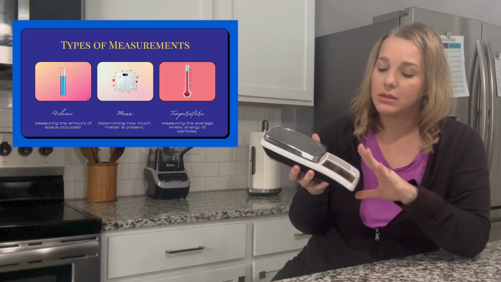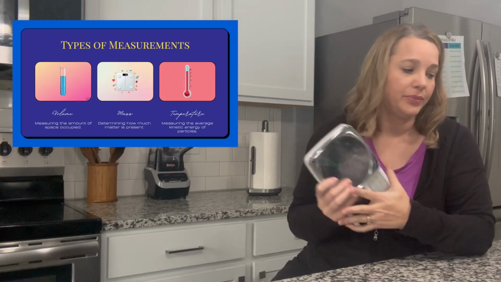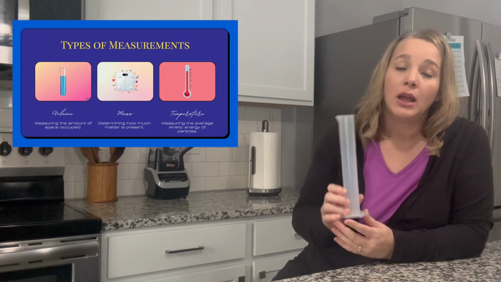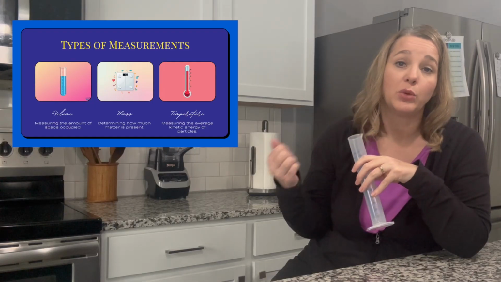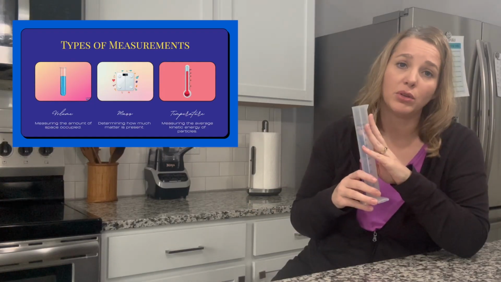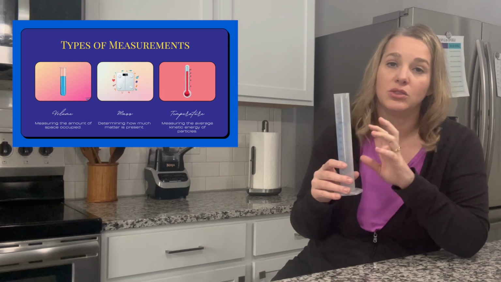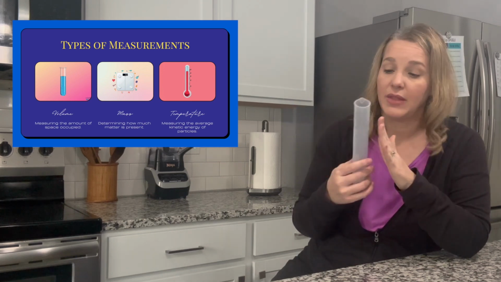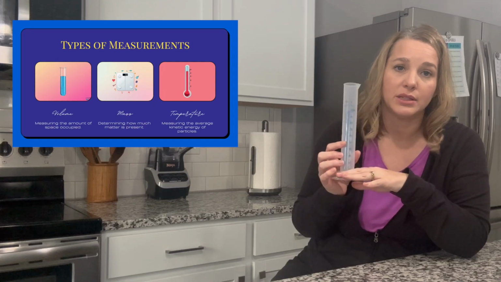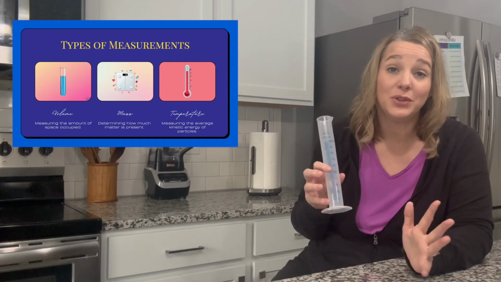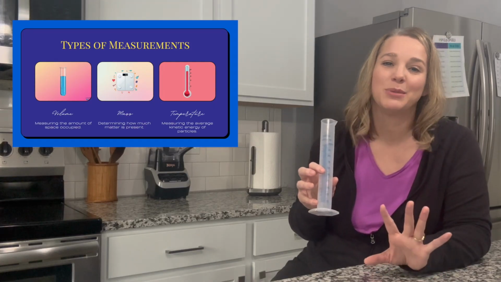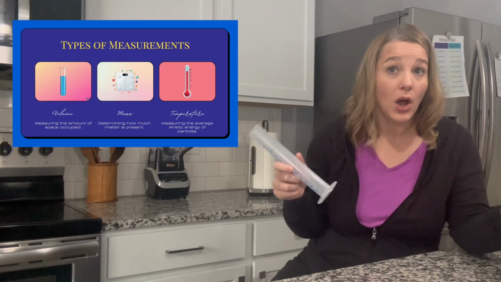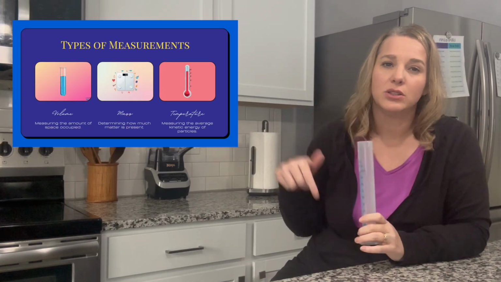But that's pretty important. And then a graduated cylinder. I will also tell you the measurement in a liquid measuring cup in case you don't have a graduated cylinder, but again, this is just more accurate. This is a 100 ml graduated cylinder, and that is the perfect size for the things that we're doing this year. But even if you don't have those, you will be able to complete the experiments. I will link to graduated cylinder and goggles and different things like that in the description, so be sure to check that out.